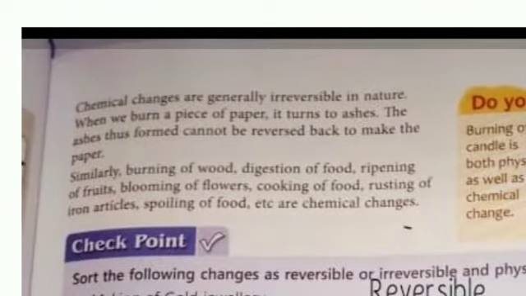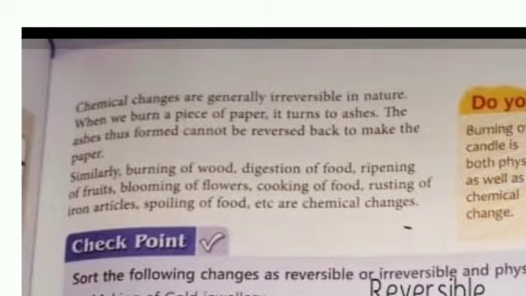Chemical changes are generally irreversible in nature. When we burn a piece of paper, it turns into ashes. जैसे पेपर जलकर राख हो जाता है. The ashes thus formed cannot be reversed back to make the original paper. Can we get it?